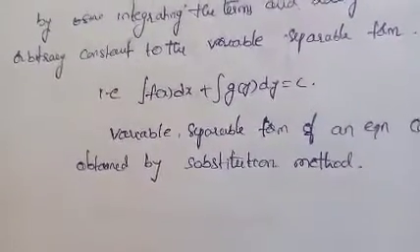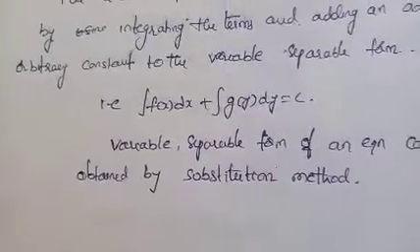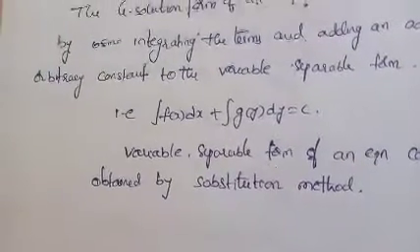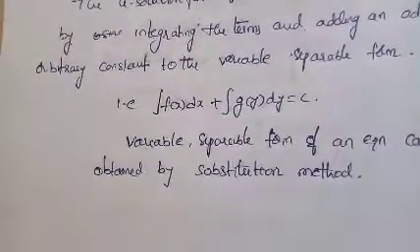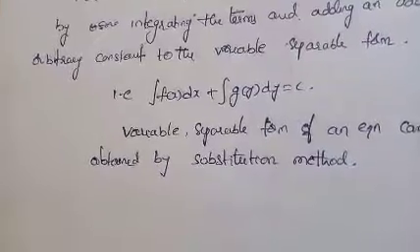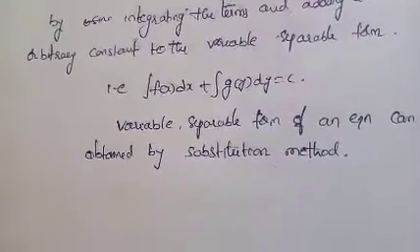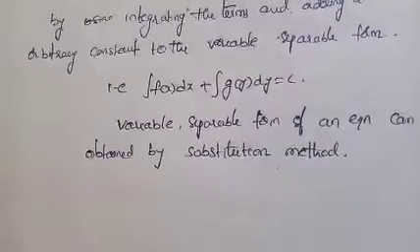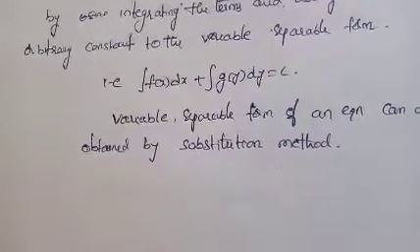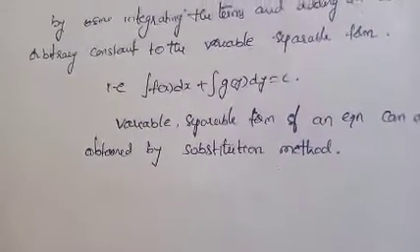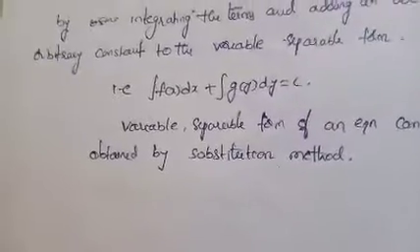So if the equation is in the form of some function, f of x into dx plus g of y into dy, and then apply integration to the above equation, then the variable separable form of an equation can also be obtained by using the substitution method.